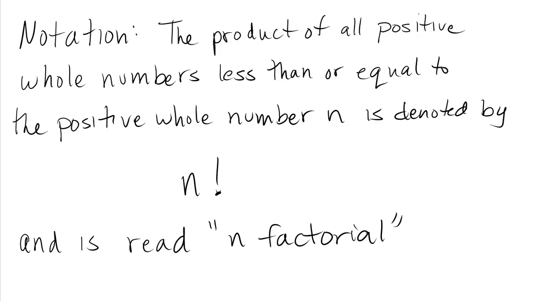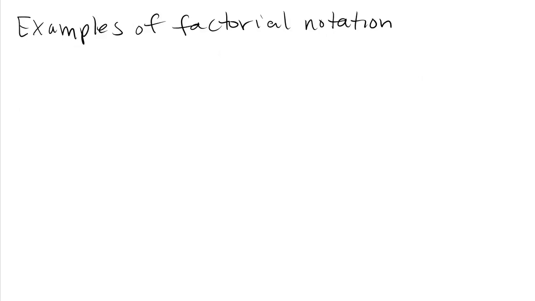Much less fun. It would be fun to go around screaming numbers all the time, but we don't. We call this n factorial. And again, the notation tells us to take the product of all positive whole numbers less than or equal to the positive whole number that's given here. Some quick examples of factorial notation. When I write 3 followed by an exclamation point in this context, that's not excitement, that's not 3, it's 3 factorial, and it means the product of all positive whole numbers less than or equal to 3. So I take 3 times 2 times 1, and that's 6.